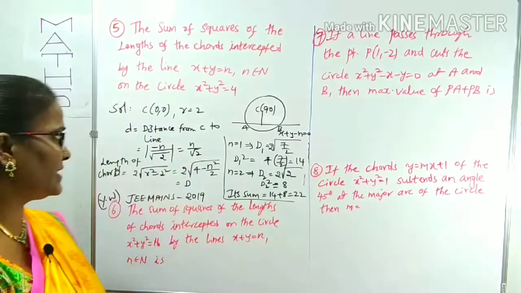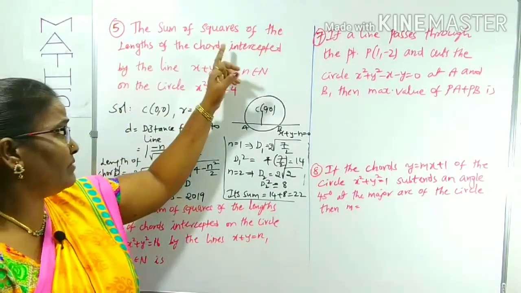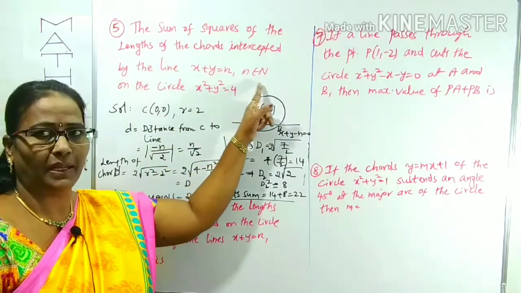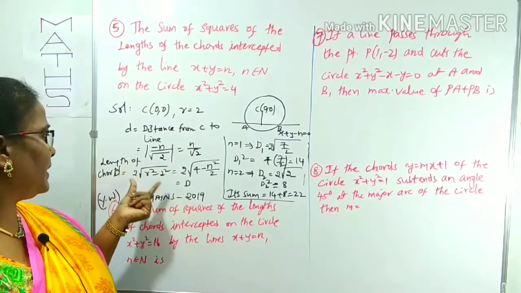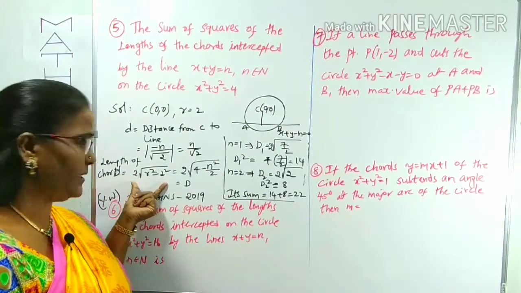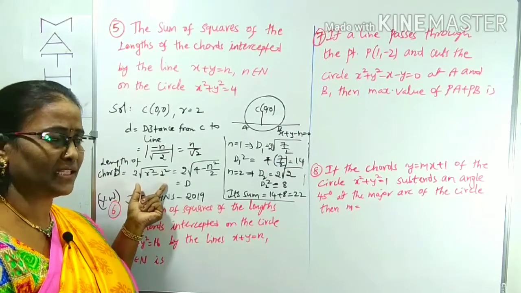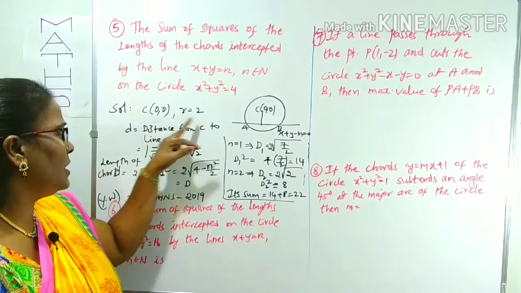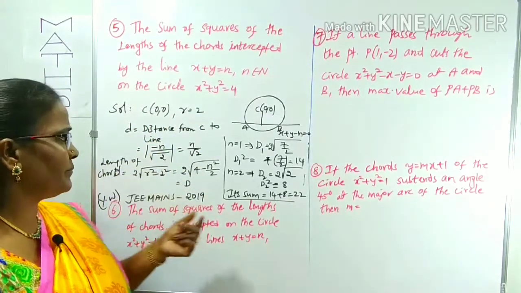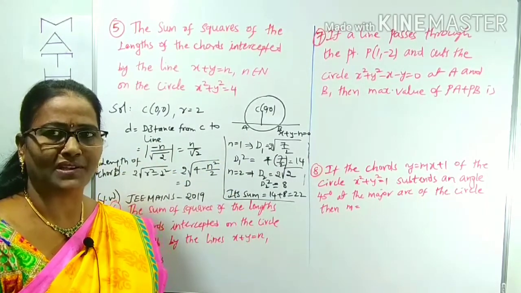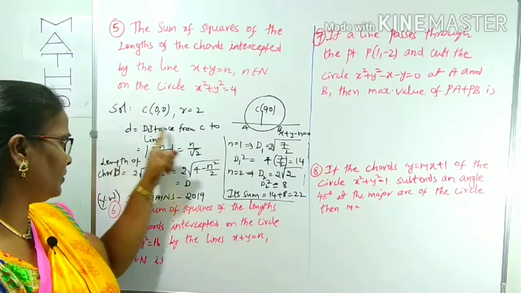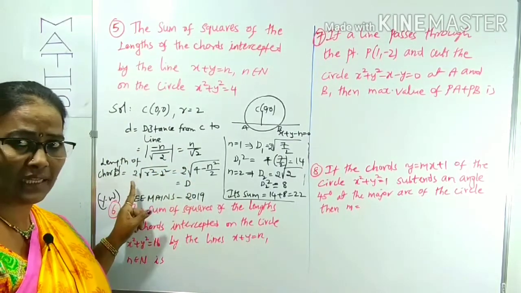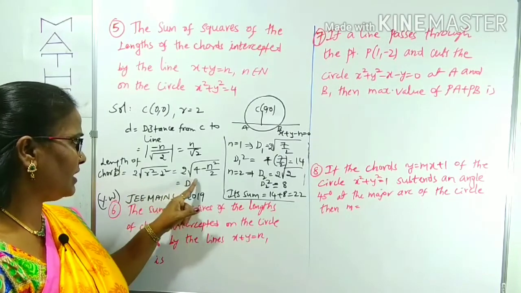Very simple. Once again, I will explain briefly. He is asking the sum of the squares of the lengths of the chords intersected by the line and the circle, where n belongs to natural numbers. Length of the chord formula, you know clearly, 2 root r square minus d square, where r is the radius and d is the distance from the center to the line. From the given circle, what is the center? Center 0, 0, radius is 2. We can find the distance from the center to the line using the formula already given, mod c by root over a square plus b square. According to that formula, we got n by root 2. So now we can use the length of the chord formula and get the length of the chord.